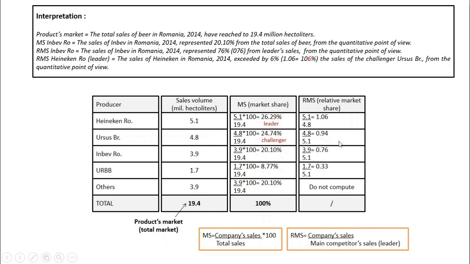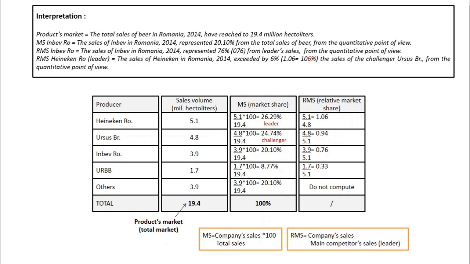And imagine multiplying this value with 100, which would be a 76%. So it is a 76%, but obtained by dividing the sales of the company to the sales of the leader. Therefore, the sales of InBev Romania represent 76% of the leader's sales from the quantitative point of view.